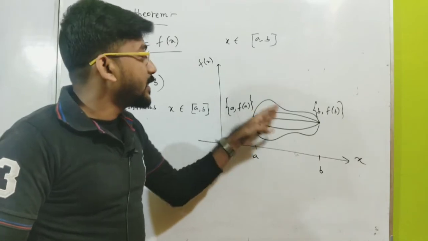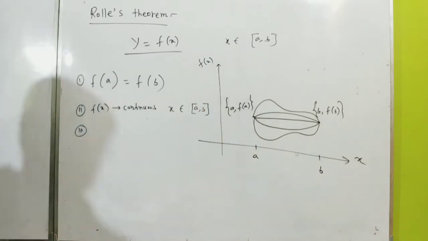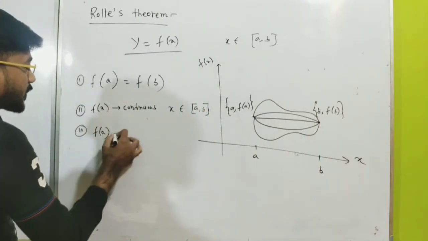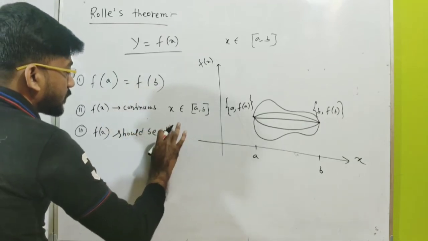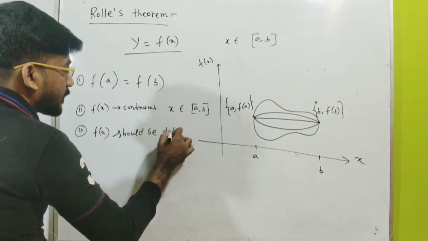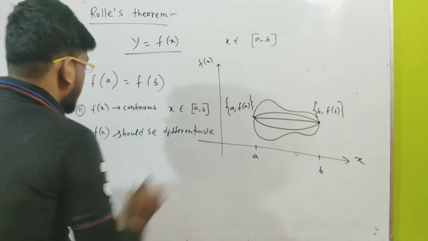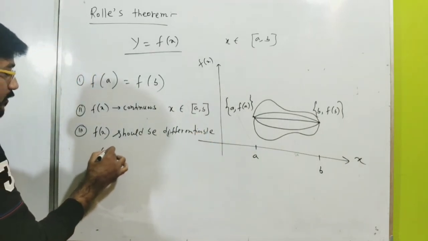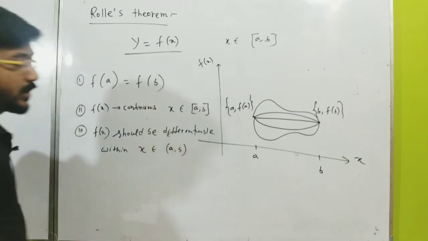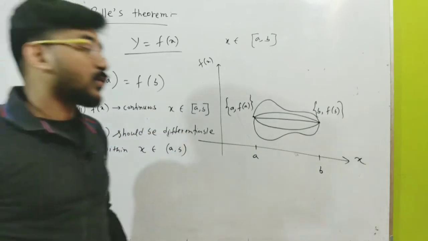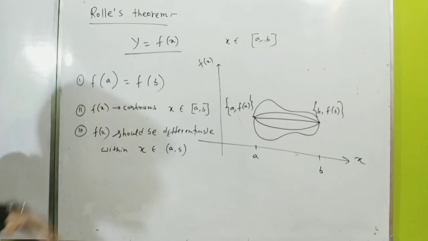differentiable at each and every point between this interval. Okay, so in the open interval, the function f of x should be differentiable. I will tell you why I am writing differentiable. F of x should be differentiable within the interval, x belongs to a comma b, and this is the open interval and this is called the closed interval. Now this is the actual statement, this is the condition of Rolle's theorem.